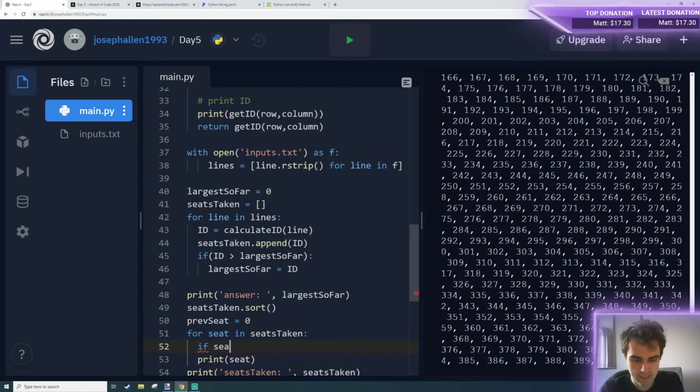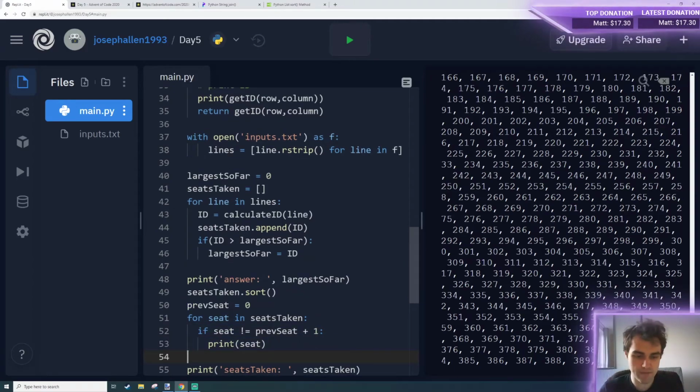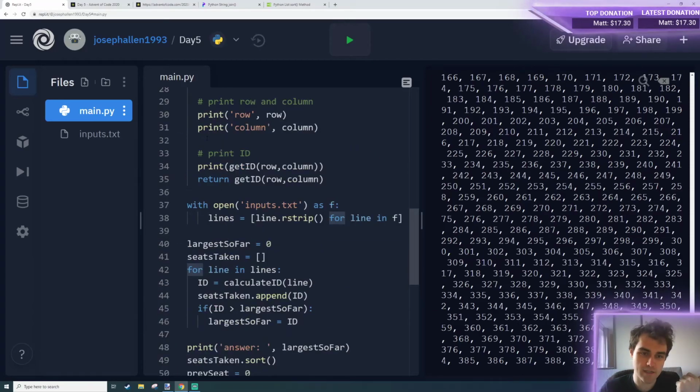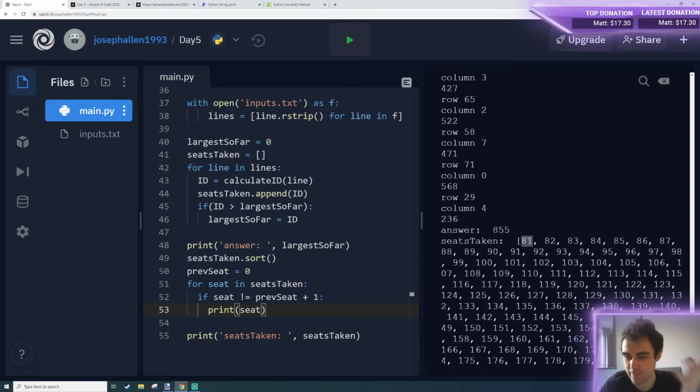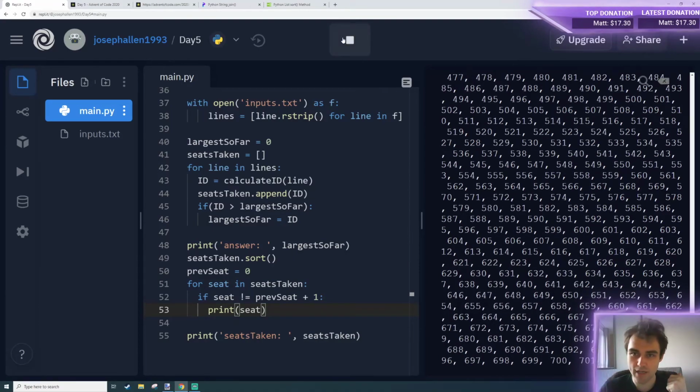And then each time I'm going to say if seat equals previous seat plus 1, no, we want it to not equal that. If it isn't equal to that, then we want to print the seat. Need to indent there. So we haven't used an if statement yet today. Yes, we have. So if and for are like our def from before. It's a keyword, end it with a colon, indent to run code underneath it. This should probably print. This first one obviously isn't in sequence, but then otherwise it should print our answer, I hope.